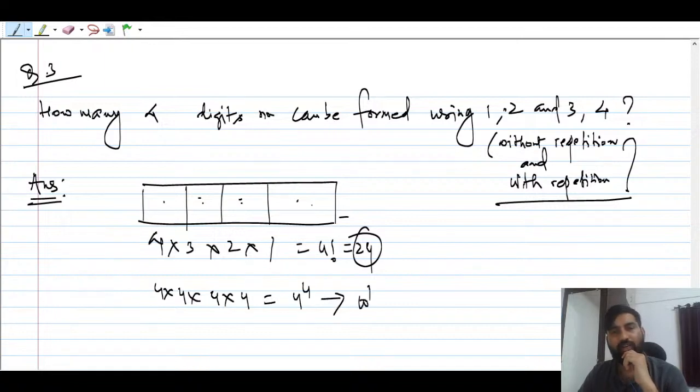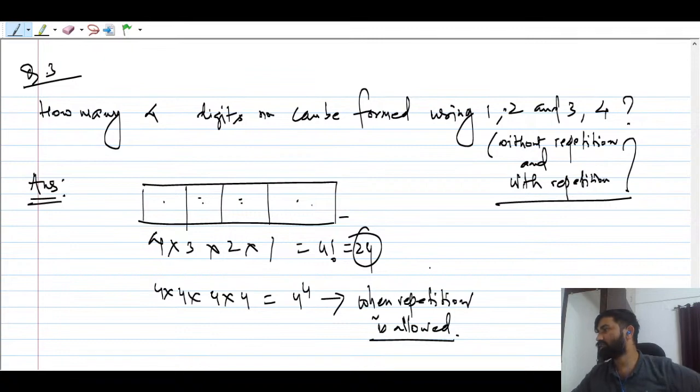Understand? When repetition is allowed. Please remember this, the way I'm telling you.